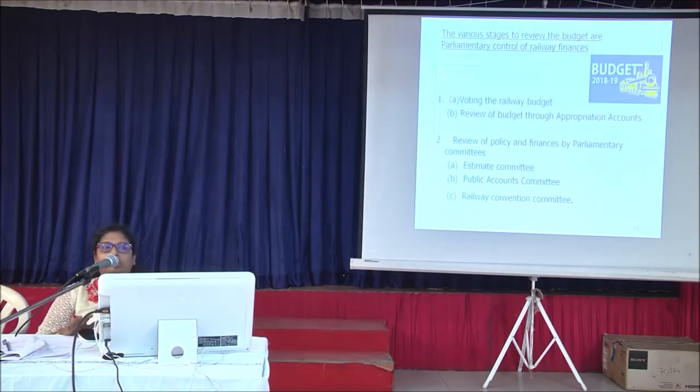Now, first, how does the parliament review the budget? When the budget is prepared and presented, it is voted by the parliament, and after that it is reviewed through appropriation accounts. The parliament does not have the time to review each and everything, hence various committees have been appointed to review it.